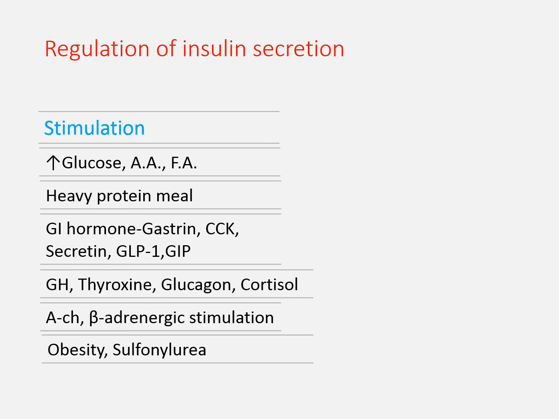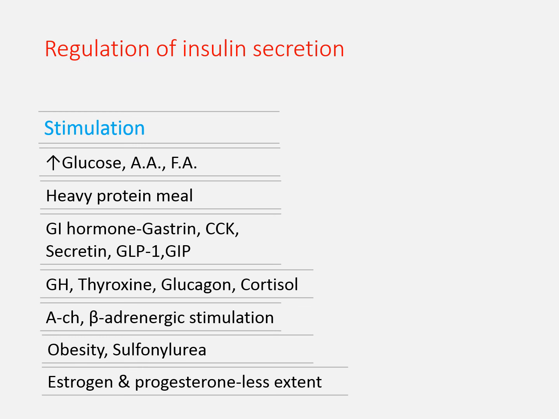Obesity causes insulin resistance. Then sulfonylureas. So these are drugs, example tolbutamide and other drugs. Basically they block the ATP sensitive potassium channel and increase the insulin secretion. Other factors are estrogen and progesterone, but less importantly, or you can say they increase the insulin secretion to a lesser extent.